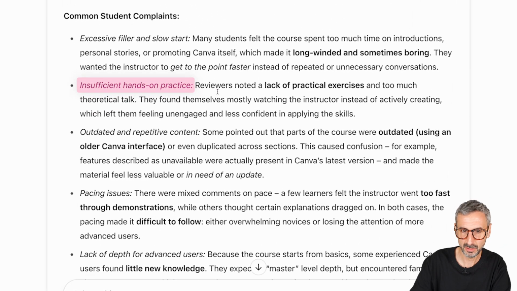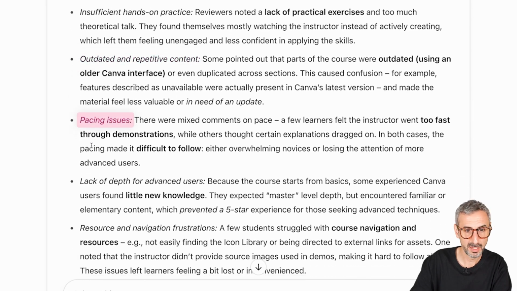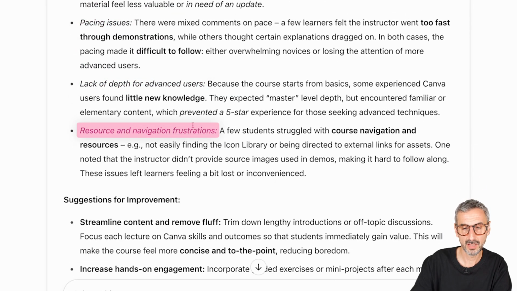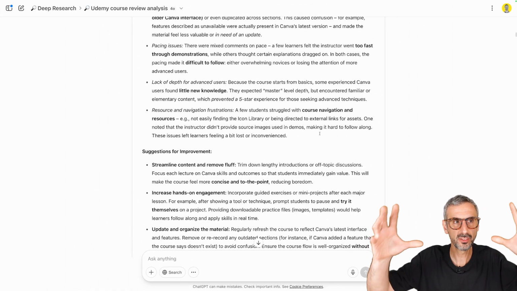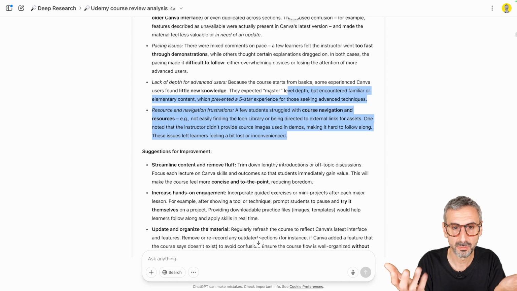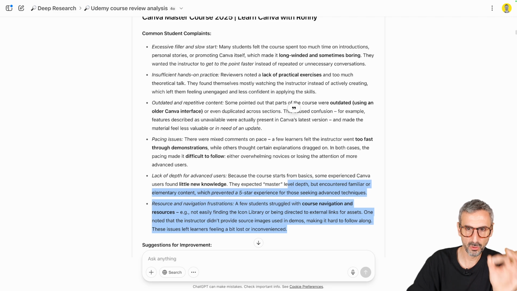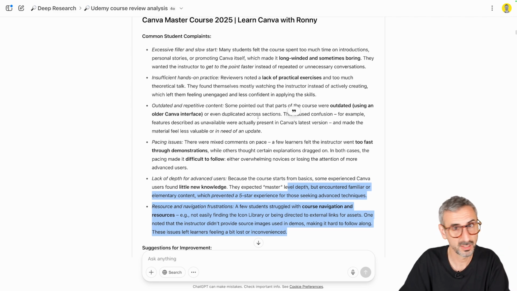Insufficient hands-on practice. Reviewers noted a lack of practical exercises and too much theoretical talk. They found themselves mostly watching the instructor instead of actively creating, which left them feeling unengaged and less confident in applying the skills. Then outdated and repetitive content, pacing issues, lack of depth, resources and navigation frustration, etc. So this is the conclusion based on the negative reviews. It doesn't mean that every student feels like that. It just means that those who left a negative comment focused on these points. There are also a lot of positive comments, otherwise it wouldn't get a 4.60-something average.